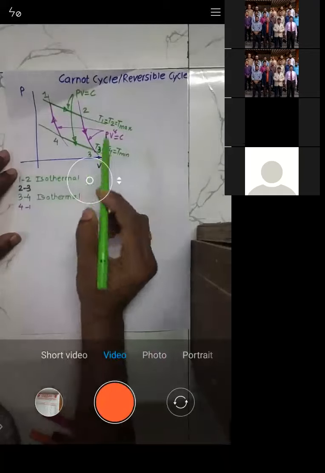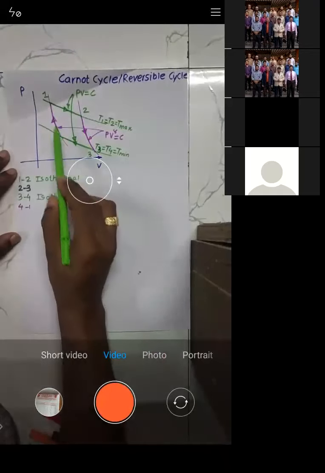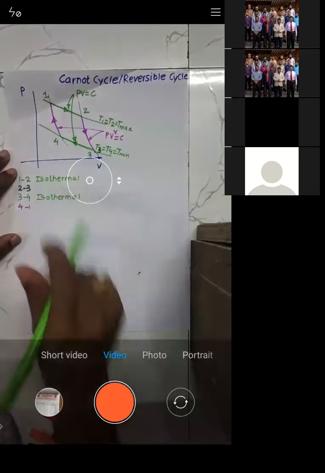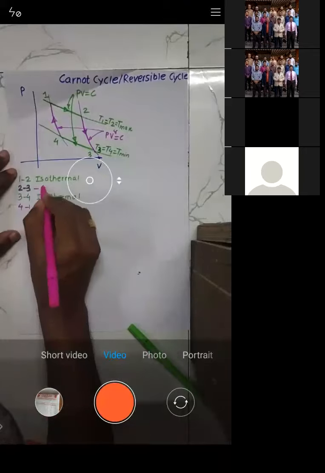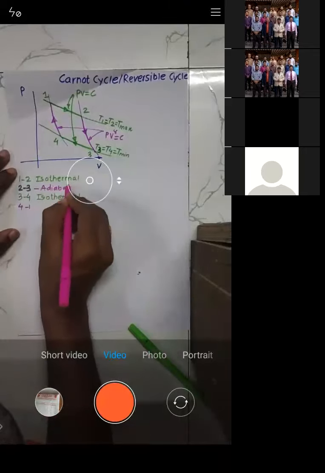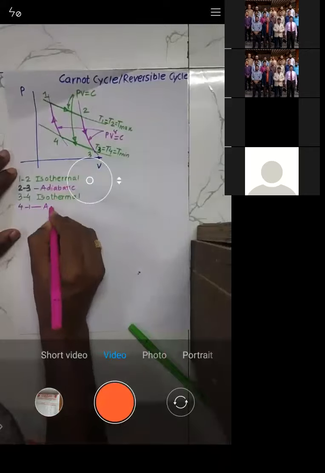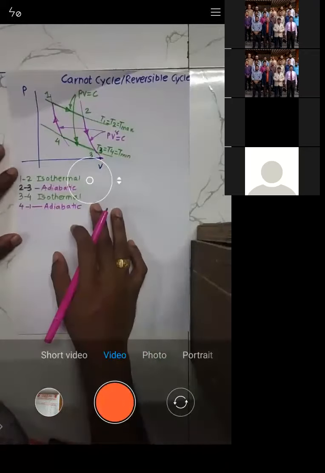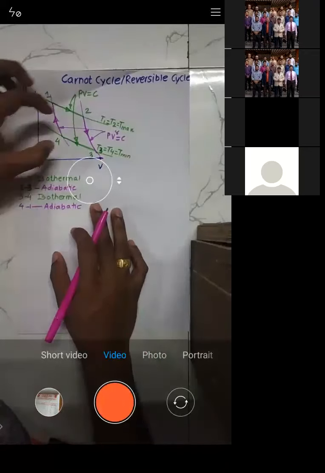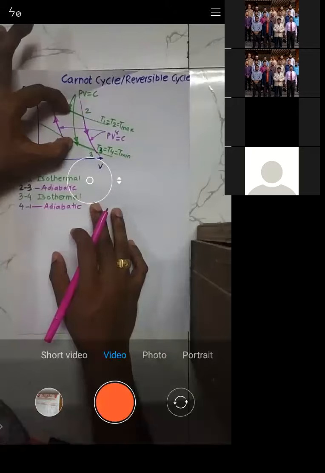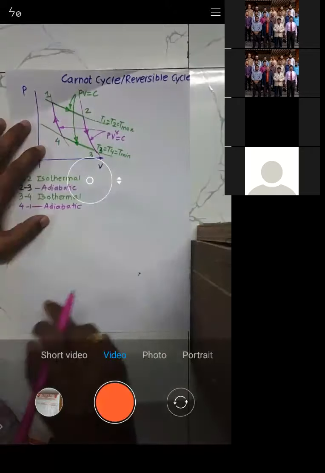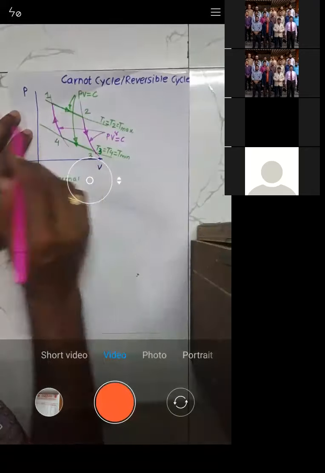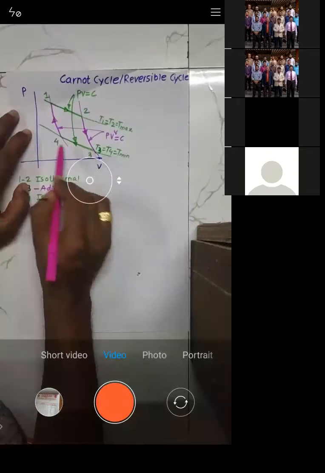Now, if you see 2 to 3 and 4 to 1, they are adiabatic processes. Now try to understand. There are 2 isothermal and 2 adiabatic processes. 1 to 2 and 3 to 4 are isothermal, 2 to 3 and 4 to 1 are adiabatic. But you can see both are reverse processes. 1 to 2 and 3 to 4 are reversed.